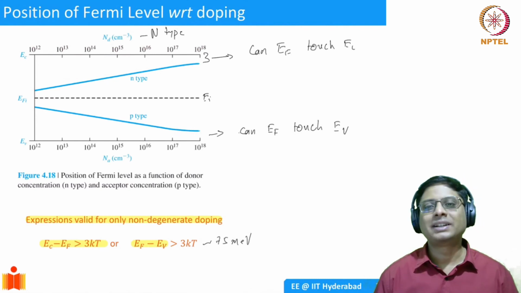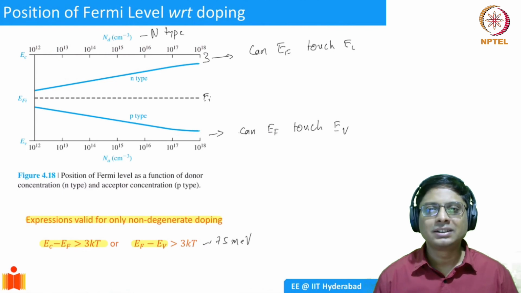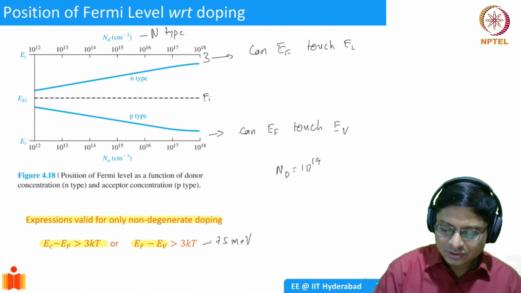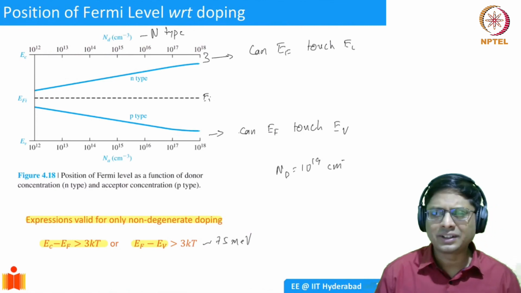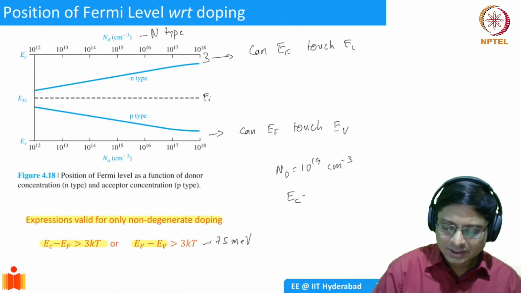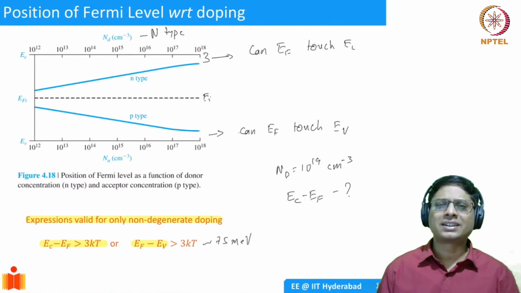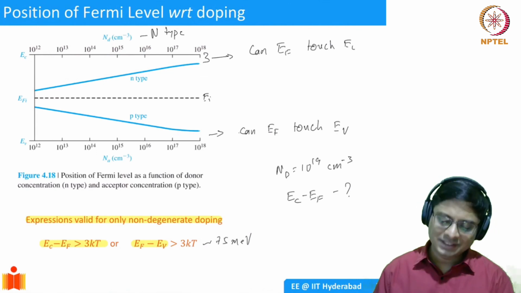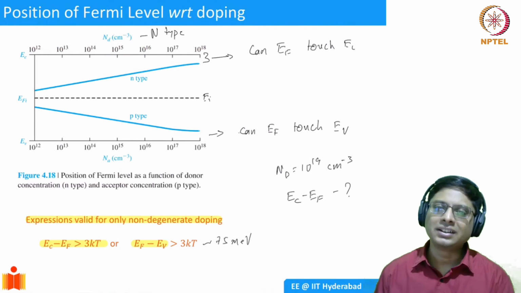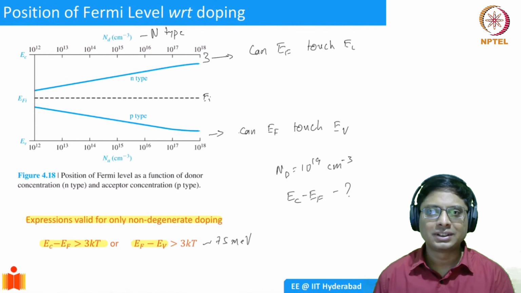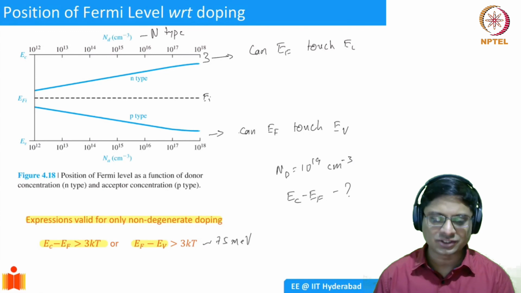There's no point in calculating it. You could put 10 power 19. Please do that as an exercise. Take Nd to be 10 power 19 and calculate EC minus EF, how much it is. If EC minus EF is smaller than 3 kT, then the calculation is not going to be correct. You'll get some numbers, but they're not going to be correct, because the approximation we make in that case is breaking down.